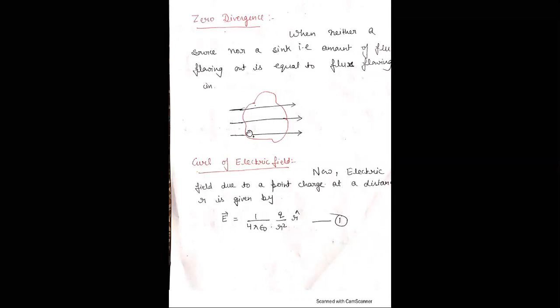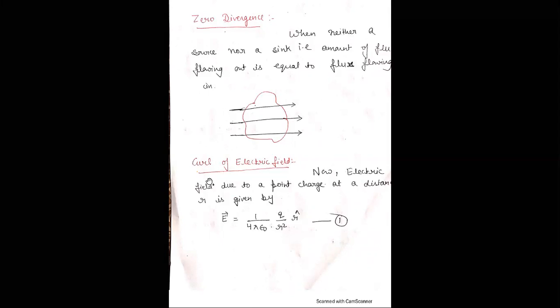Therefore, the number of magnetic field lines entering is equal to the number of field lines flowing out. Flowing out is equal to each other. Therefore, there is a zero divergence. The next topic is the curl of the electric field.